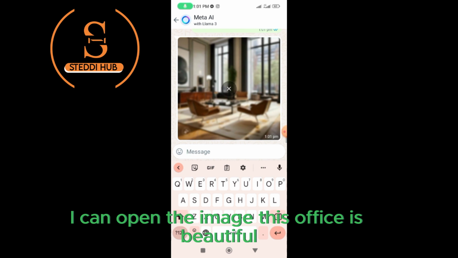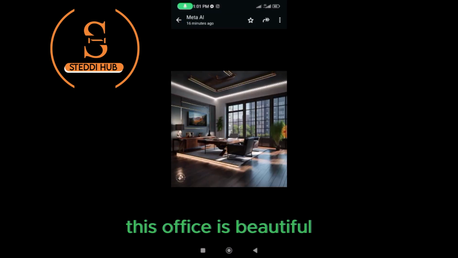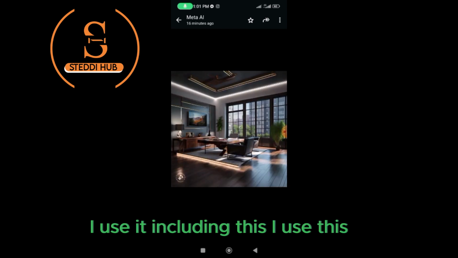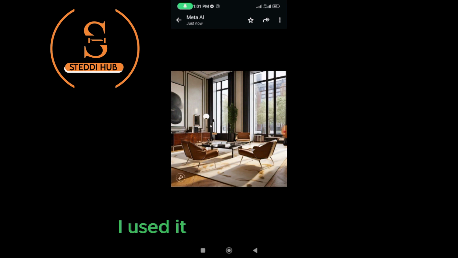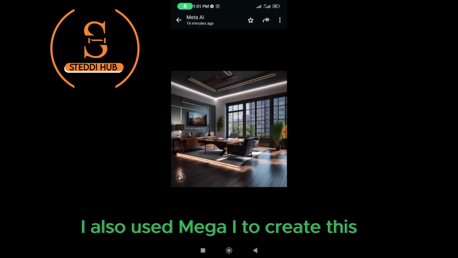I can open the image. This office is beautiful. I also used it in creating this one. I also used Meta AI to create this.